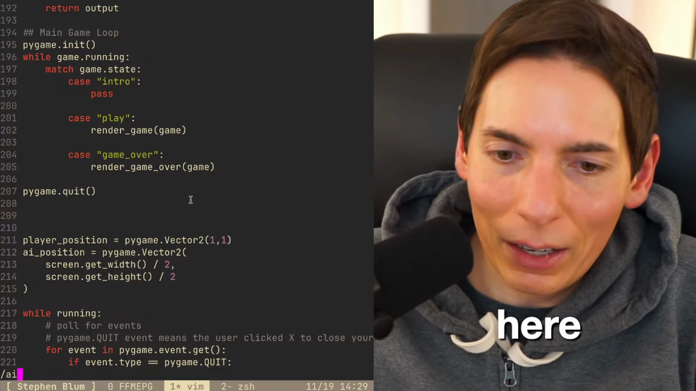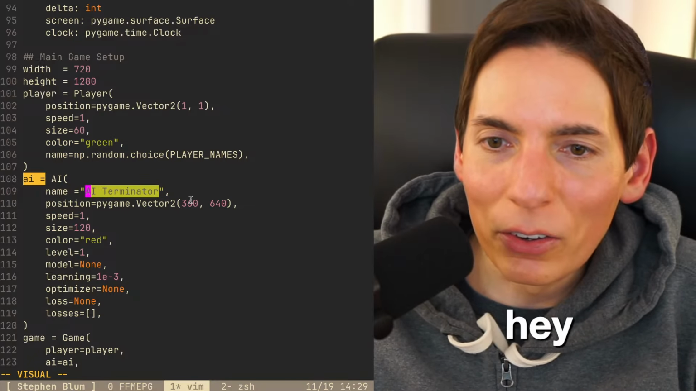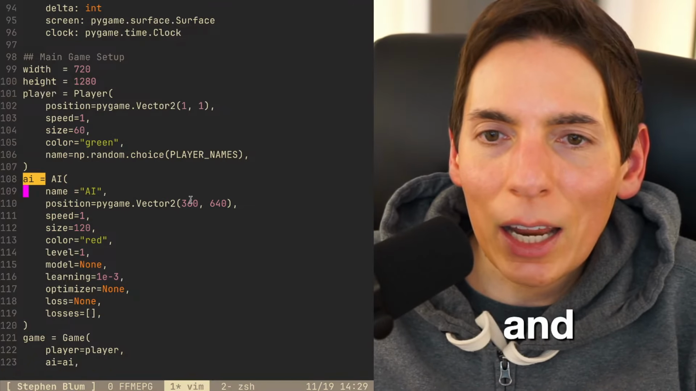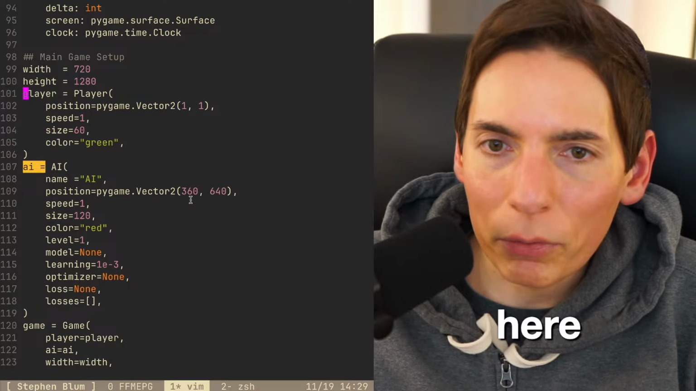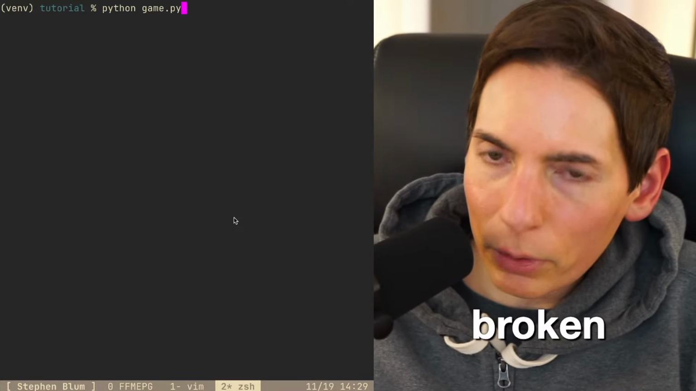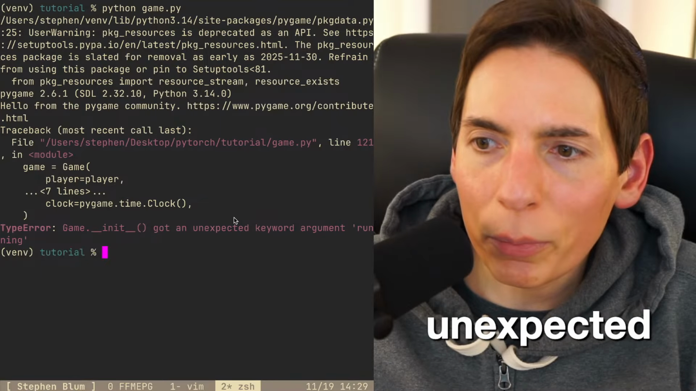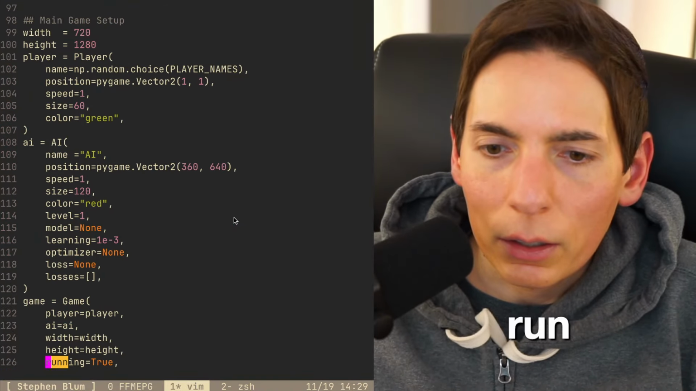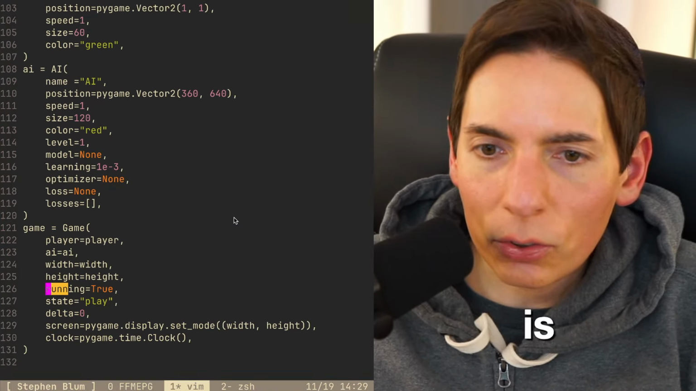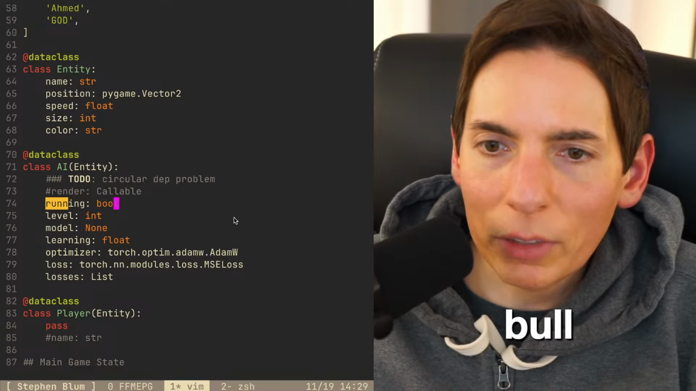Here. AI equals. All right. So name equals AI. AI Terminator. No, just AI. I was going to call it AI. And then the name for the player is already defined here. All right. Perfect. Got the name for the player. So see, it's broken. Okay, so game, we're missing something. Unexpected argument running. Okay. Running. So here in the game state, where's the game class? Is it right here? Okay. Running equals bool. It's a bool. There we go. Running bool. Excellent.